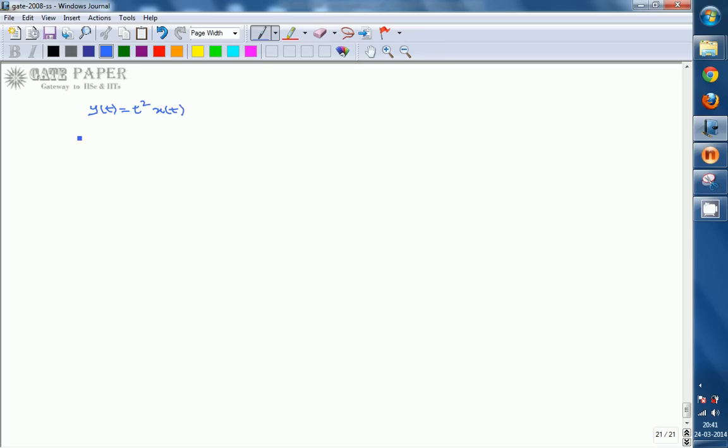Now we need to verify whether this is linear and time invariant or time variant. Coming to linearity first, linearity means the system has to satisfy the superposition principle and the homogeneity principle.